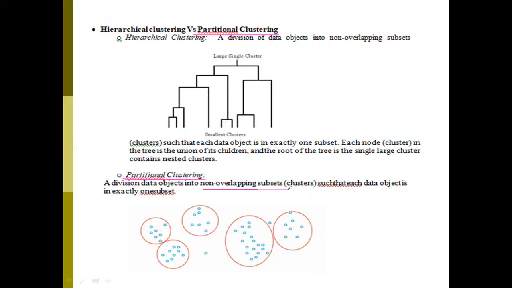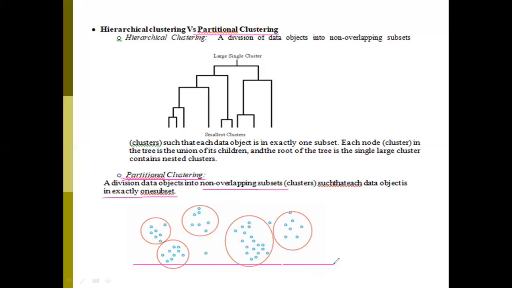Here also, dividing the data points, data objects into non-overlapping subsets or clusters, such that each data object is in exactly one subset. While dividing the data points, you may have multiple data points like this.